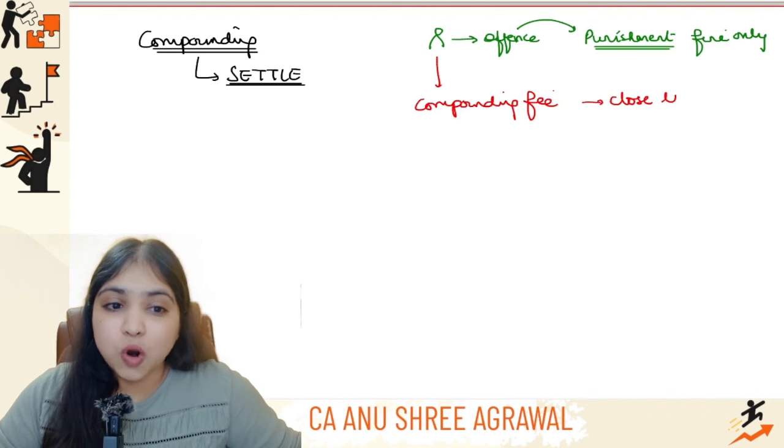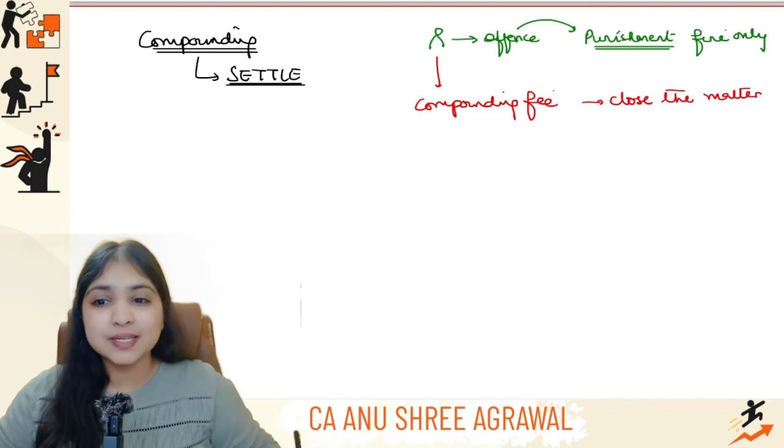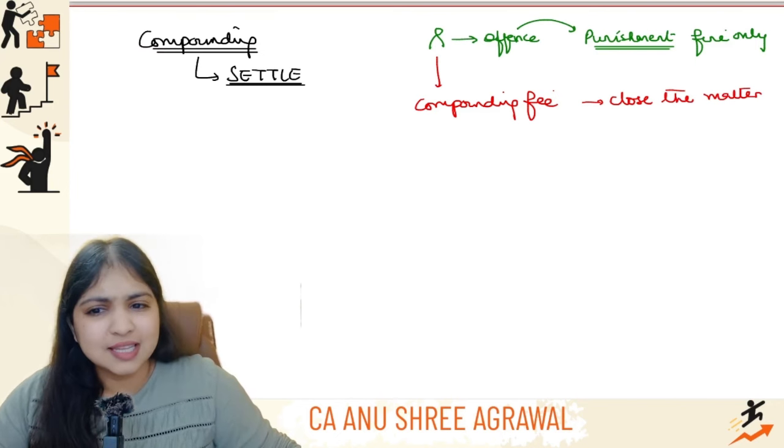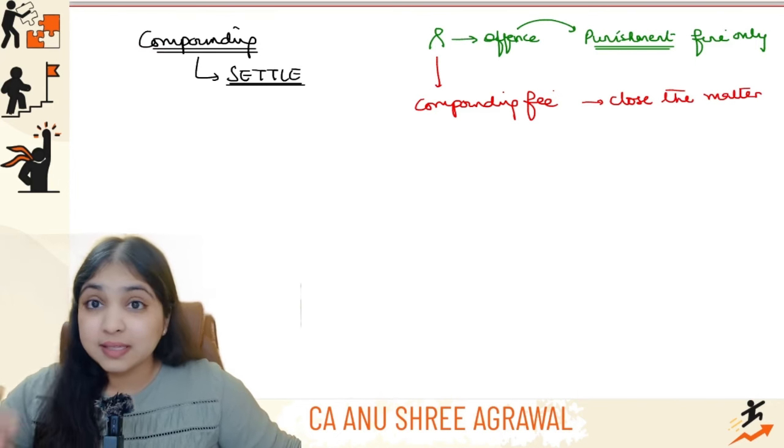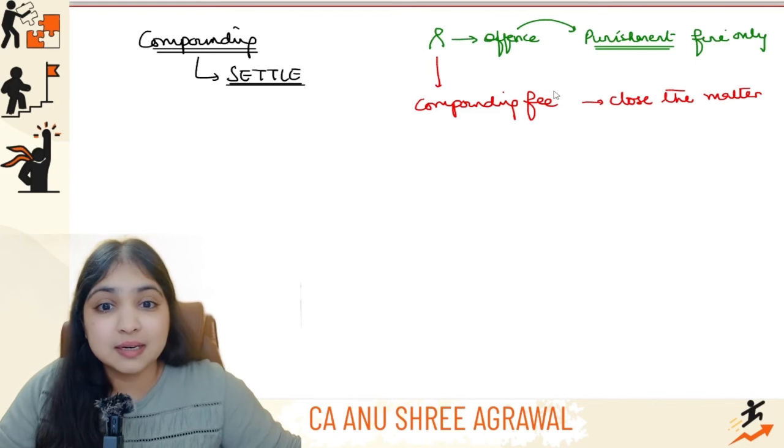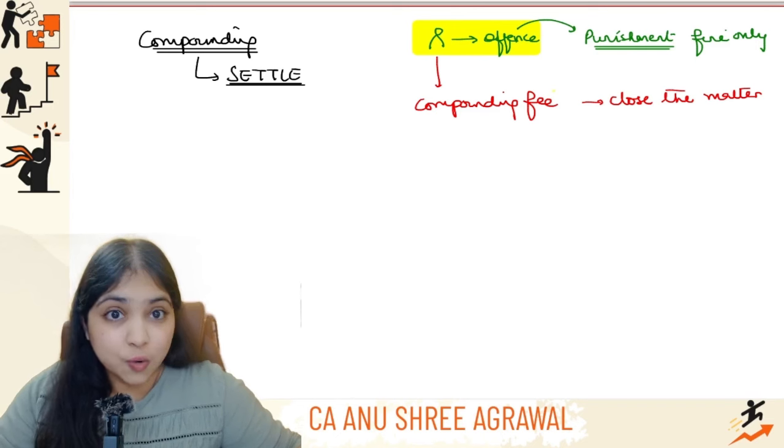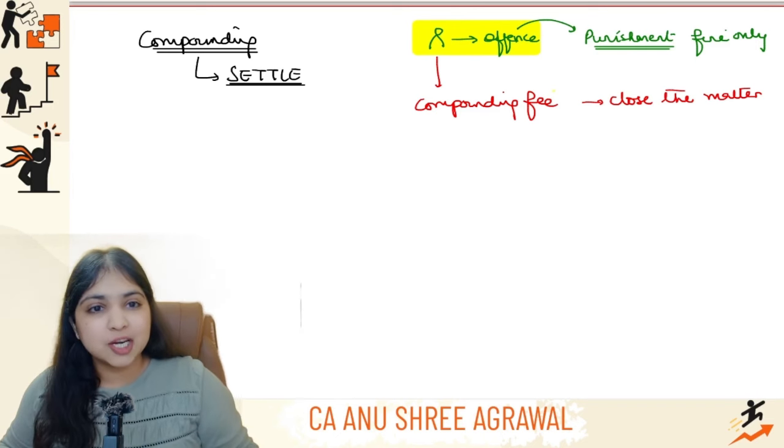You pay a compounding fee now itself, and let's close the matter. Basically, let's not take the matter to the court. It's simply a shortcut. Are you understanding? So compounding is nothing but settling the matter. There's a clear non-compliance, guys. Mr. Green has done a non-compliance. There is no doubt about that. There is an offense over here, and that offense is punishable with fine only.